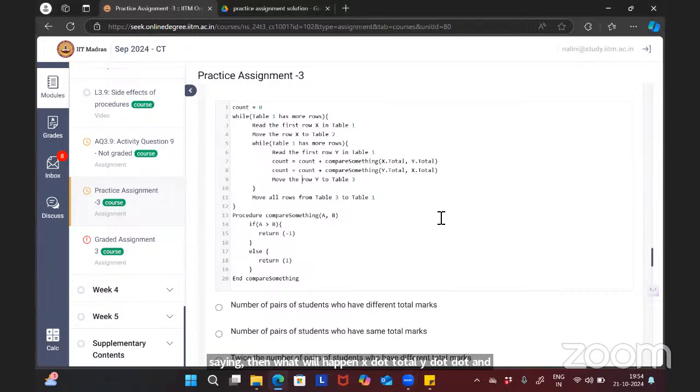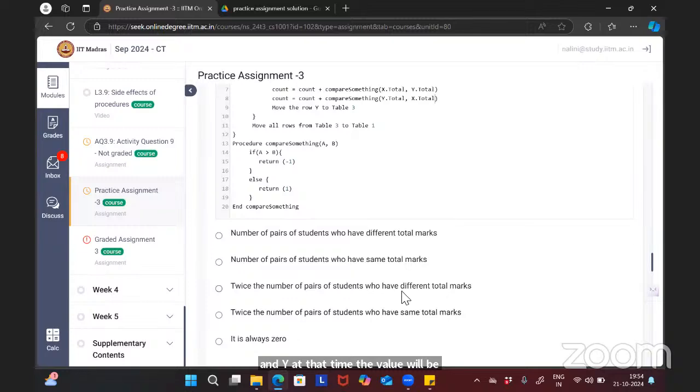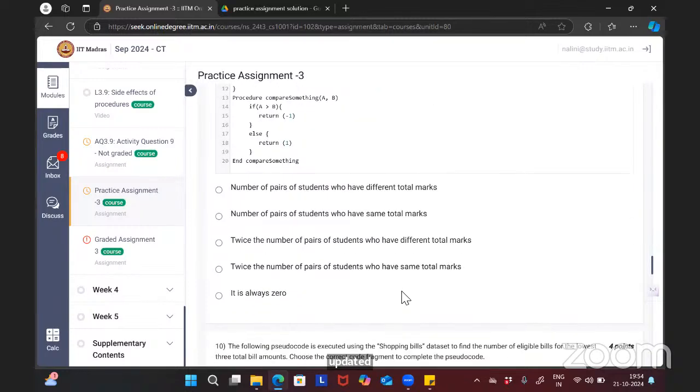For the first count, it will return 1. And for the second count also, it will return 1. And that will be counted twice. If we have equal total for both x and y, at that time, the value will be updated twice. So twice the number of pairs of students who have the same total marks.